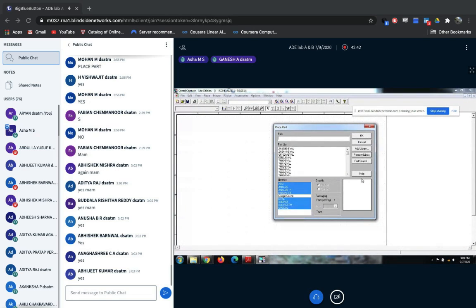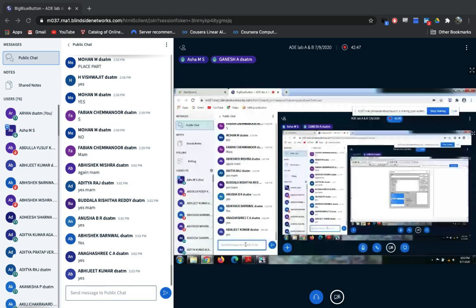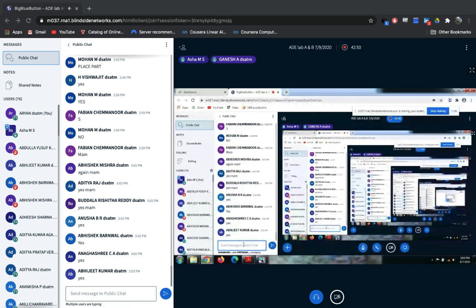Have the libraries been added for everyone? Libraries are added to everyone. Abhishek Mishra, have you added it now?